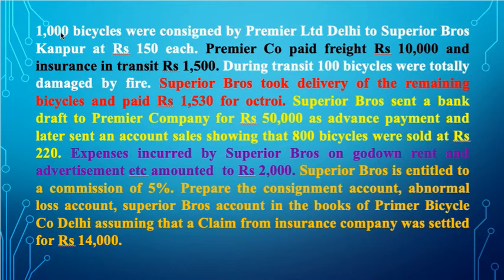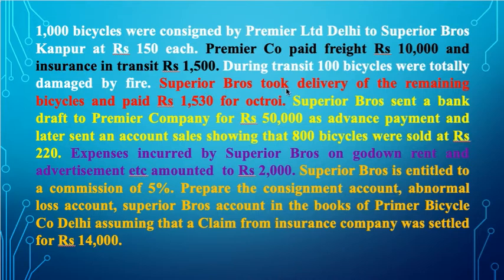It reads out: 1000 bicycles were consigned by Premier Limited Delhi to Superior Bros Kanpur at rupees 150 each. Premier company paid freight rupees 10,000 and insurance in transit rupees 1,500. During transit, 100 bicycles were totally damaged by fire.